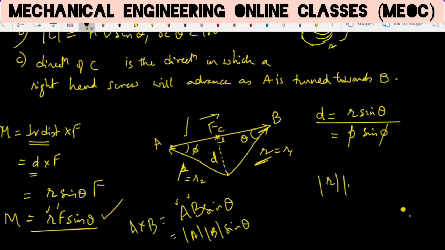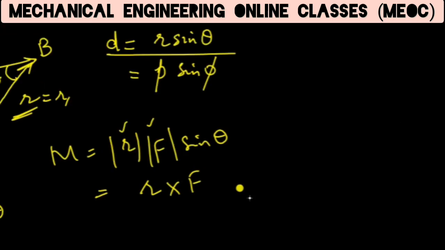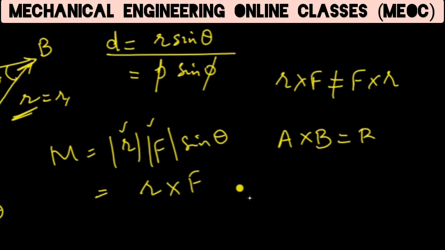It is like R F sin theta, where R and F are also vectors. So this is coming out to be the moment, which is RF sin theta. So this can be written as R cross F, and we have to note that R cross F is not equal to F cross R, because by the properties of vectors we know that if A and B are two vectors, A cross B is equal to minus B cross A. So what will happen here is, if we take F cross R, we will get moment in opposite direction. So moment is R cross F.